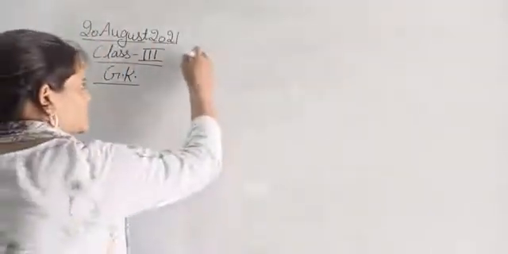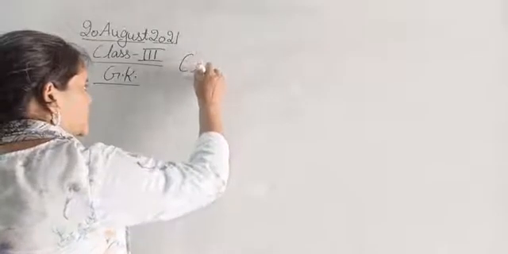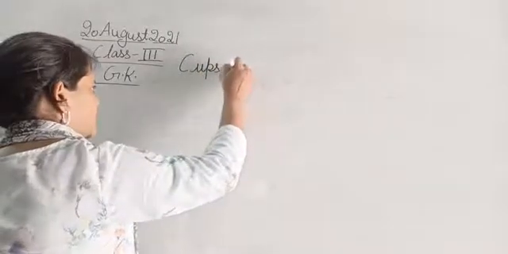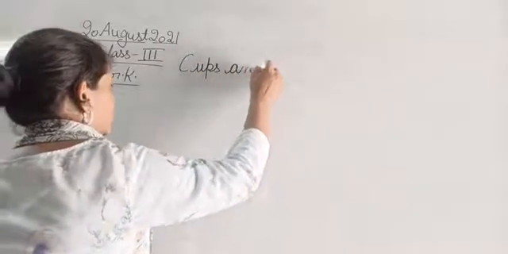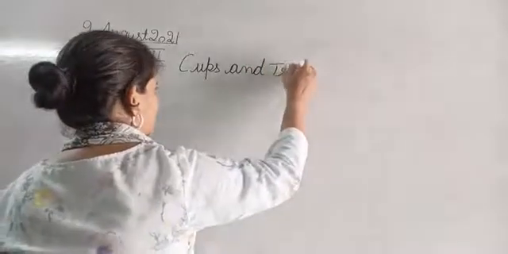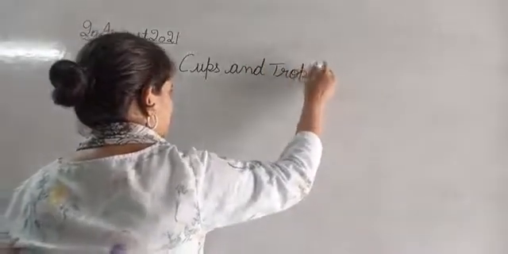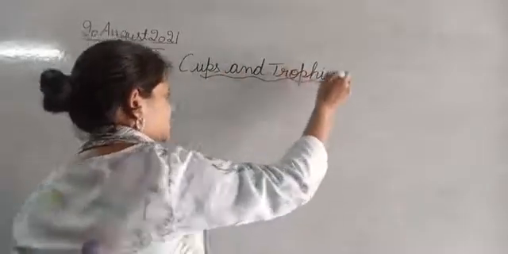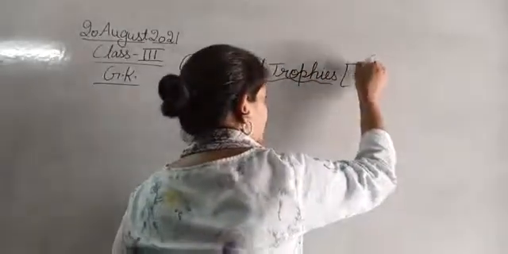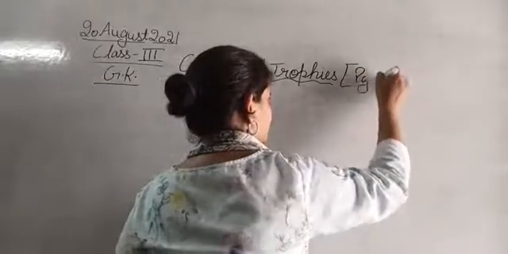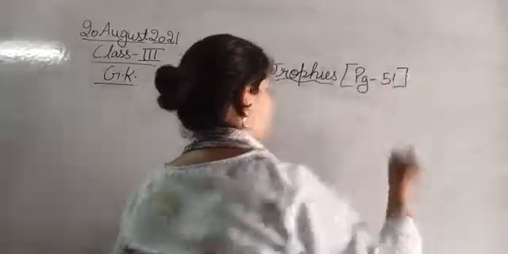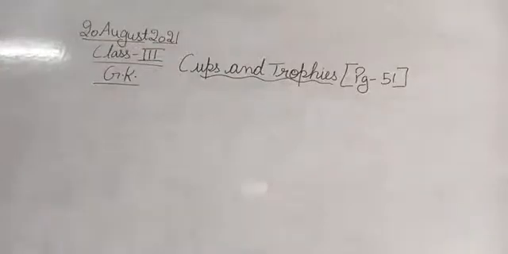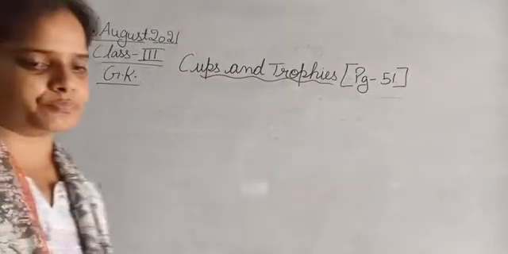Okay, this is the topic: cups and trophies, given at page number 51.